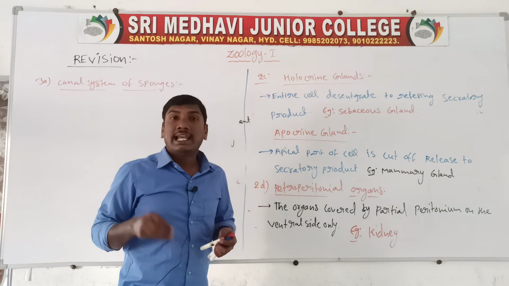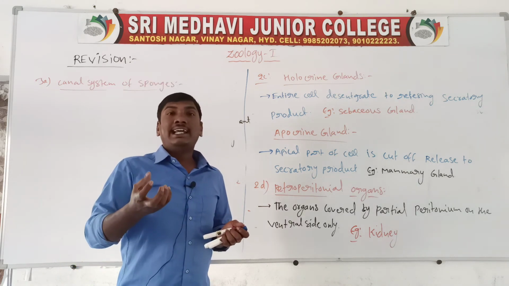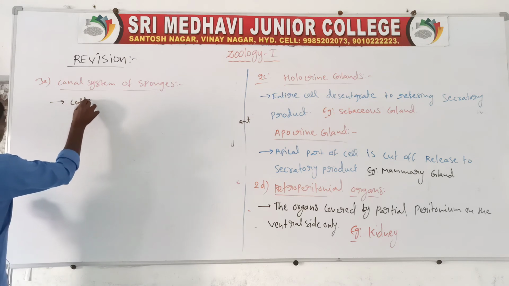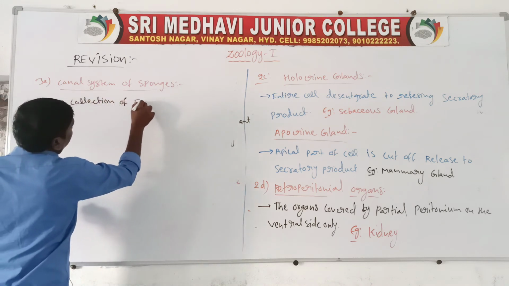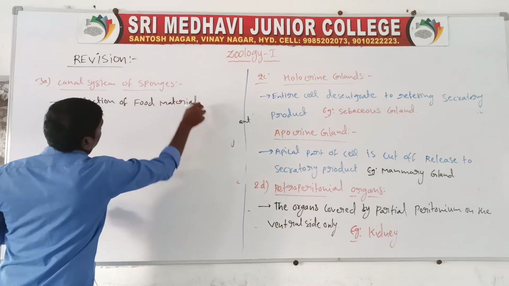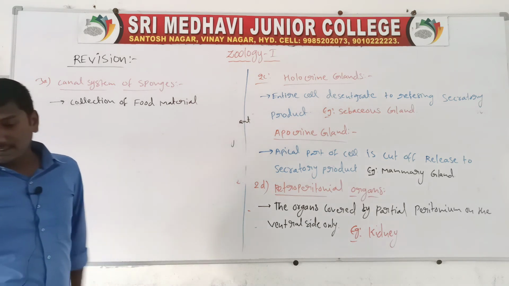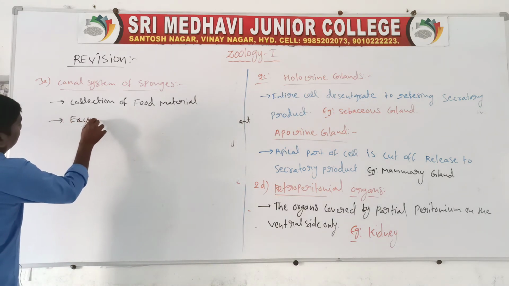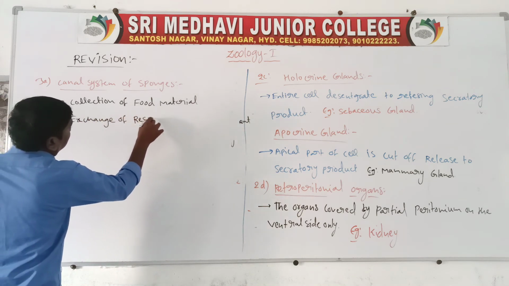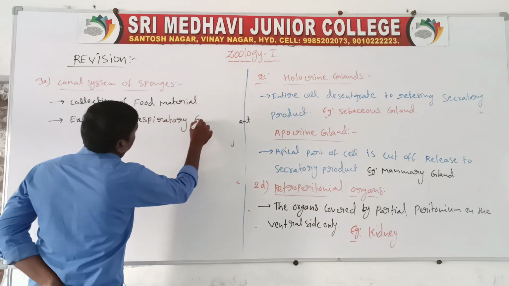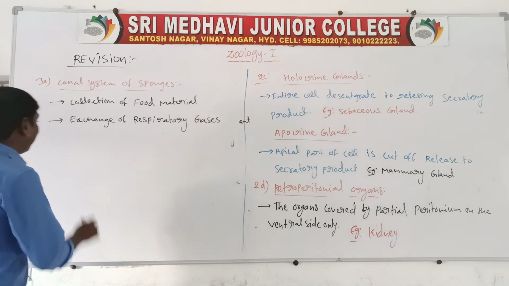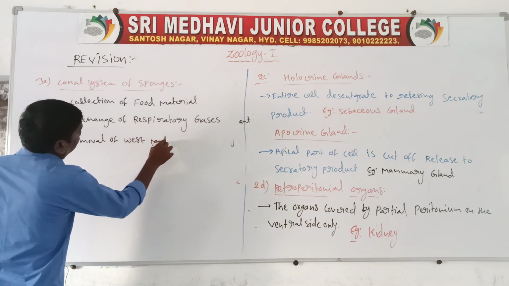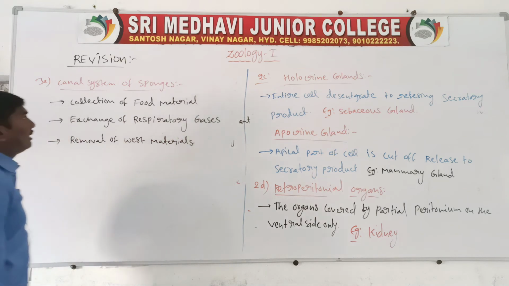The canal system of sponges helps in the collection of food materials, exchange of respiratory gases, and removal of waste materials.